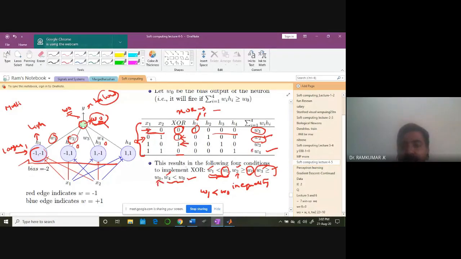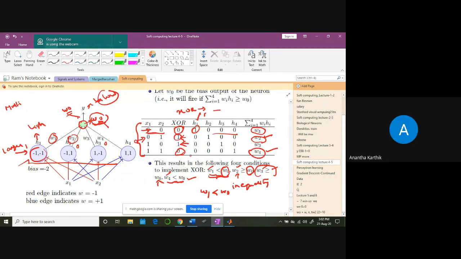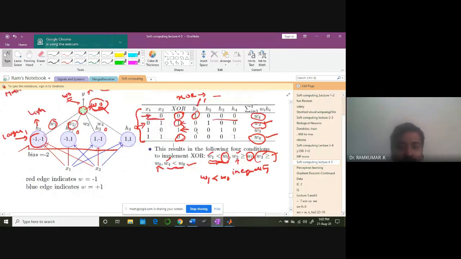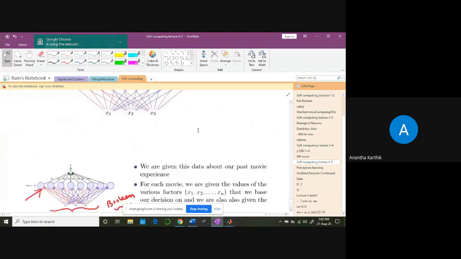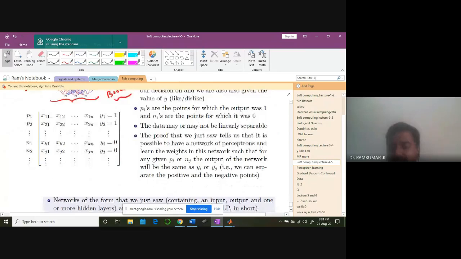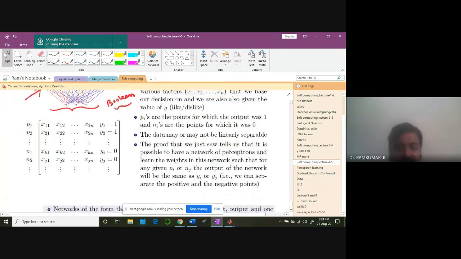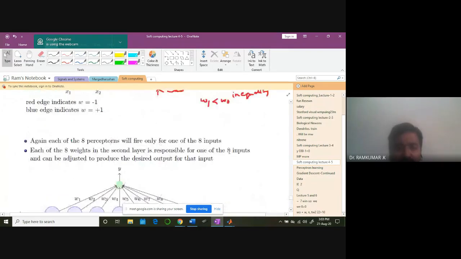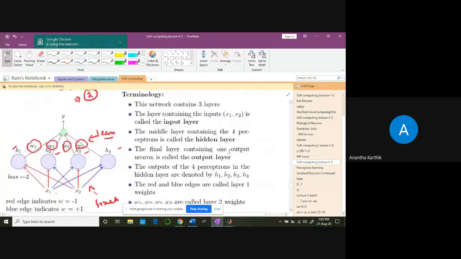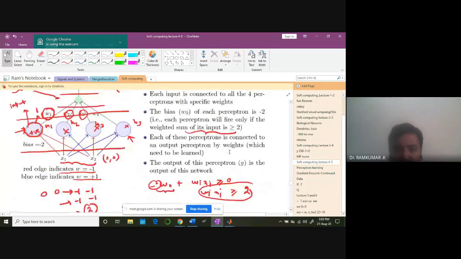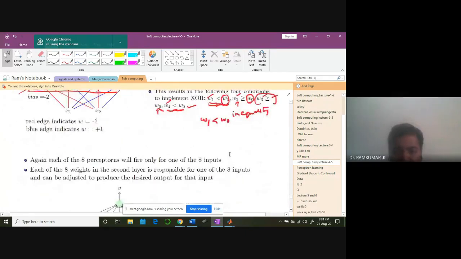But W4 is less than W0 because it is 0. Can you see it clearly? Yes, sir. That's the idea of multi-layered perceptron. Please go through that video lecture as well as some standard books, which you can refer to for getting more insights. I'll stop it.